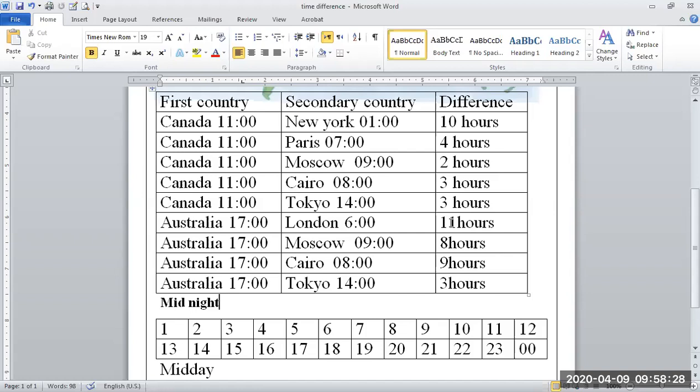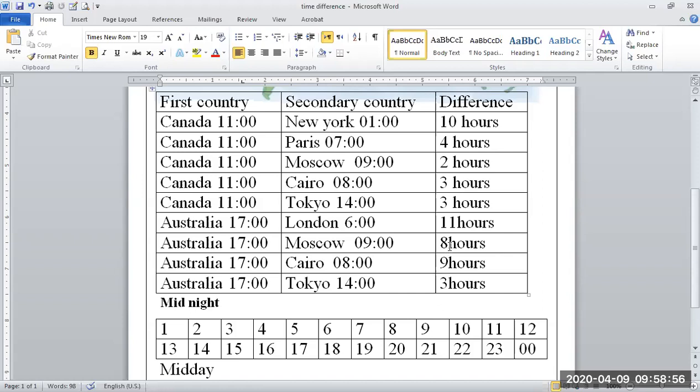And now from Australia to Moscow. In Australia 5 in the evening or afternoon, and Moscow is 9 o'clock in the morning. Look, from here up to 9 o'clock in the morning, 1, 2, 3, 4, 5, 6, 7, 8 hours.